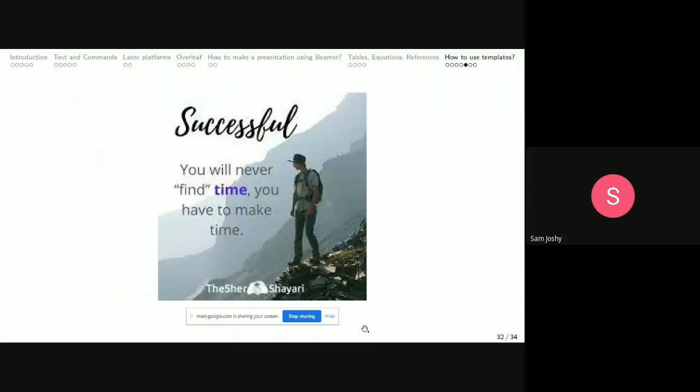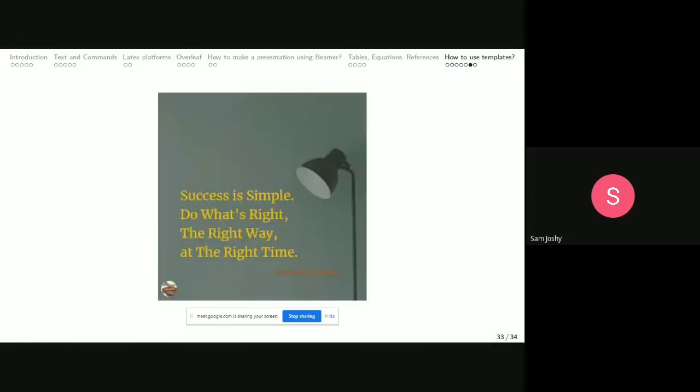Okay, that's all from my side. These are the things which I have to tell you. You will find that when you start working with LaTeX, it is time consuming, and of course you should always remember that you will never find time. You have to make time, and the success is simple: do what's right, the right way, and at the right time.